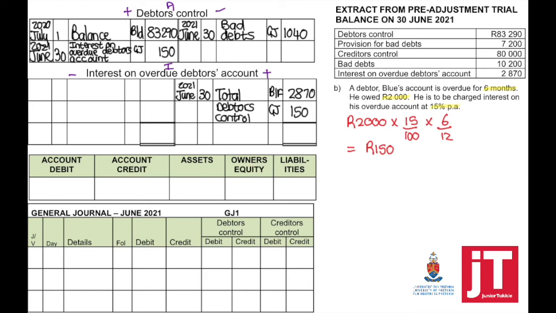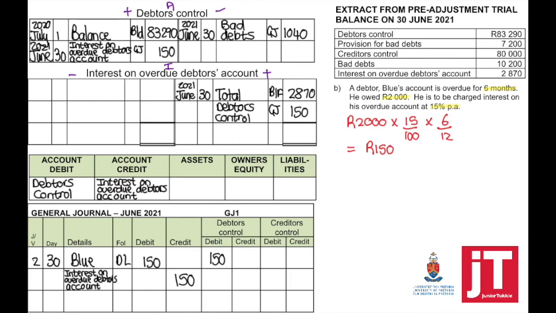To show the effect on the accounting equation and the entry in my general journal, account debited, debtors control; in the general journal, the name of the debtor. Account credited, interest on overdue debtors account.